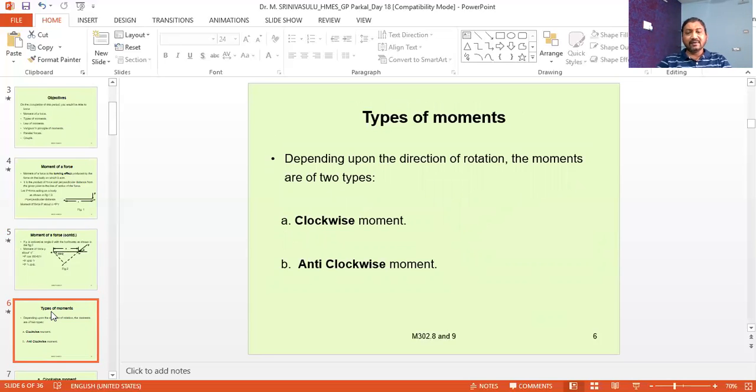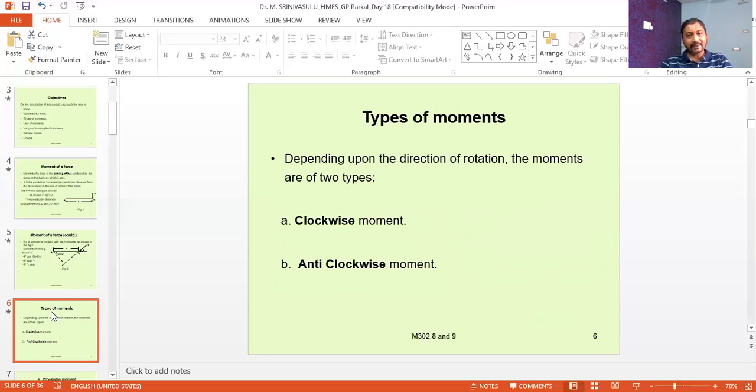Now coming to the types of moments. Generally we have two types of moments. As I said, the main effect of the moment of a force is to produce a turning effect in a body.